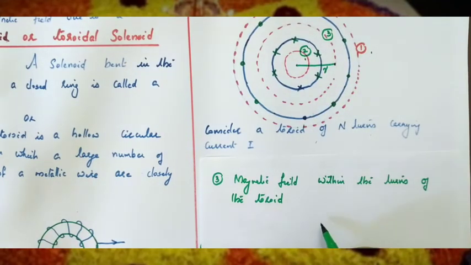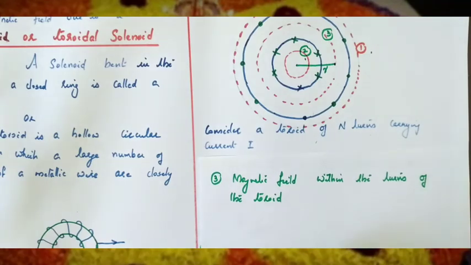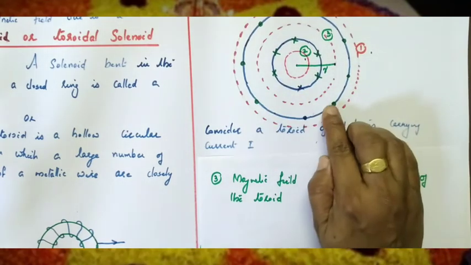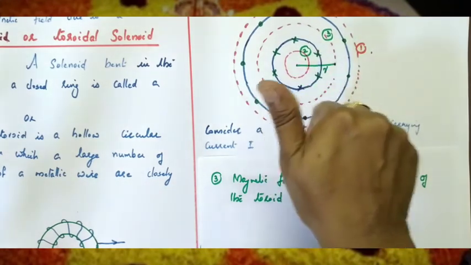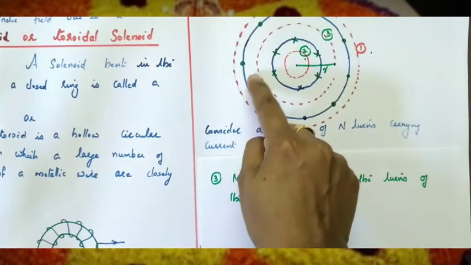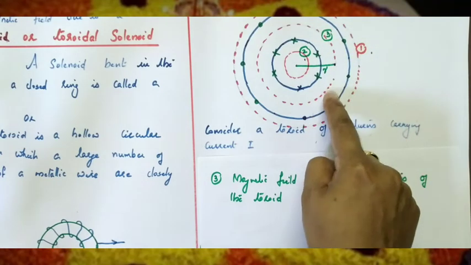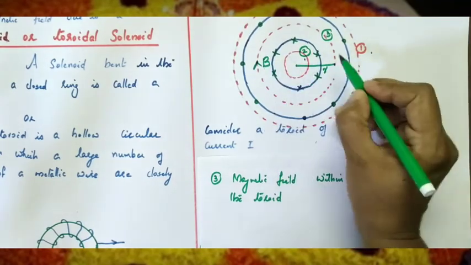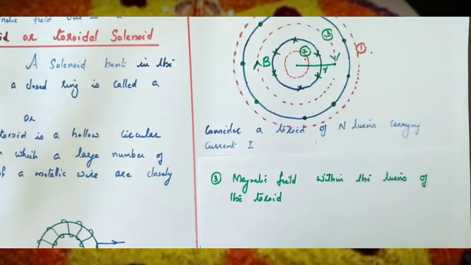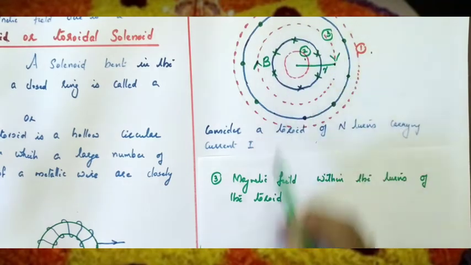Now, what is the direction of the magnetic field in this region? Here the current is in this direction, no? Here the current is downward, here the current is into the plane. So what is the direction of the magnetic field? Clockwise. This represents the direction of the magnetic field within the turns of the toroid.